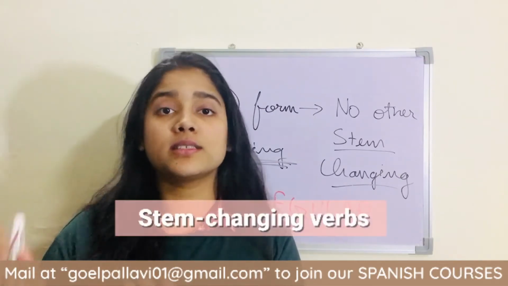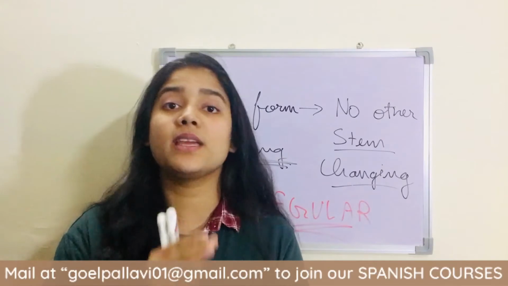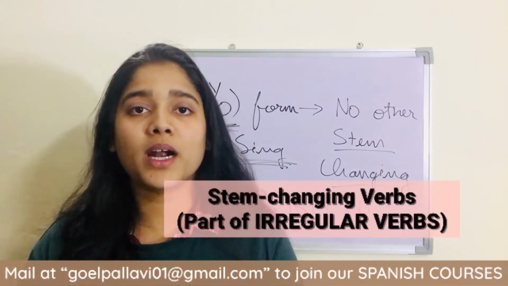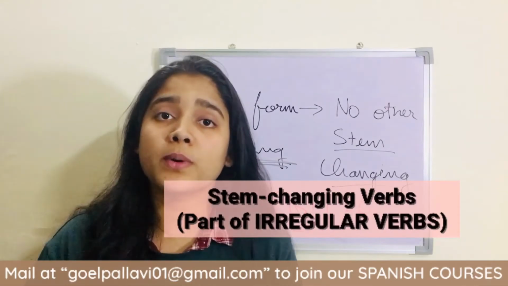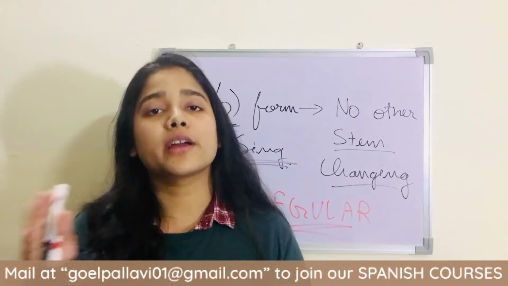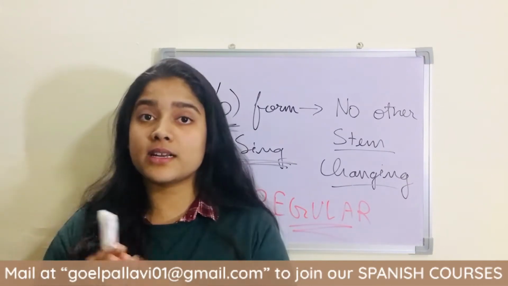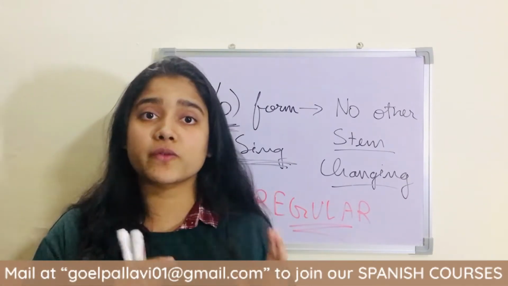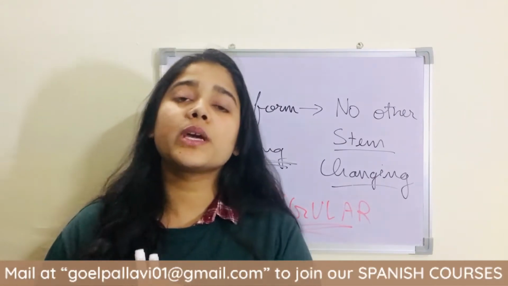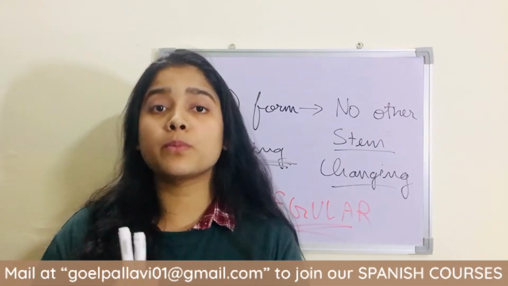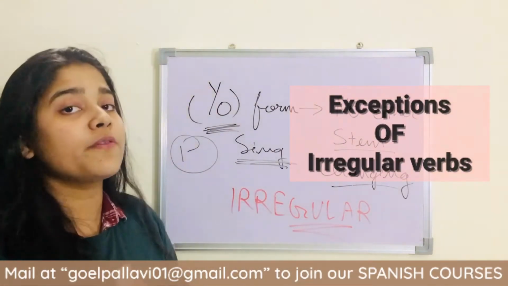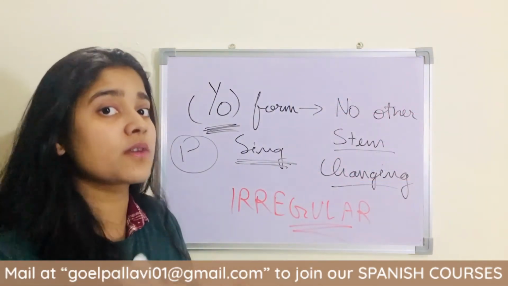So till now, we have done stem changing verbs. That was the hardest part till now. Stem changing verbs are part of irregular verbs, not regular verbs. Regular verbs and irregular verbs are different. Today also we are going to learn about irregular verbs, but we are going to learn the exceptions, the exceptional cases of irregular verbs.